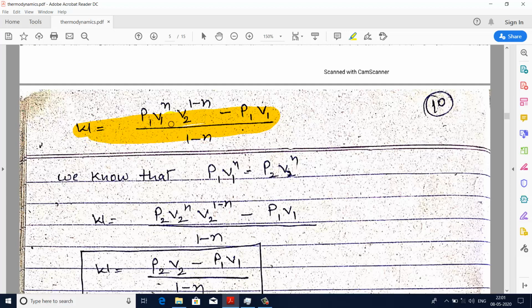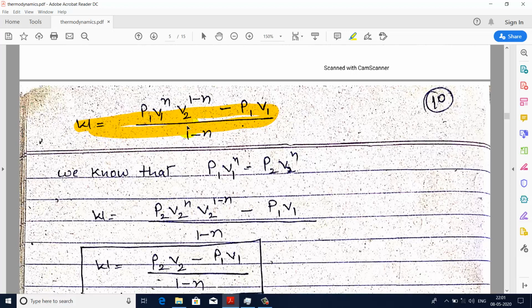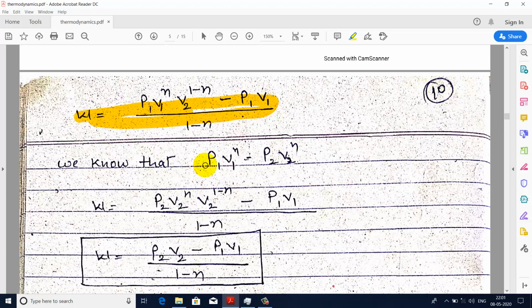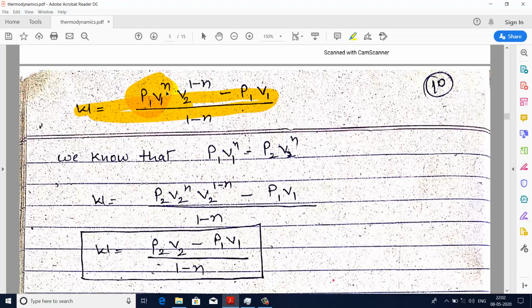From the first relation, P1 V1 to the power n equals P2 V2 to the power n. In this formula there is a term P1 V1 to the power n. In place of this term we can write P2 V2 to the power n.